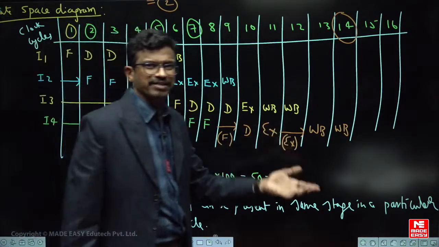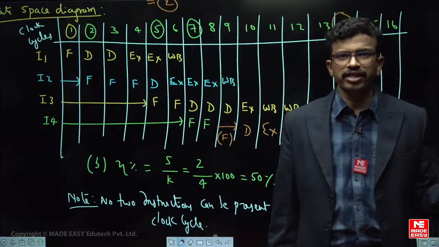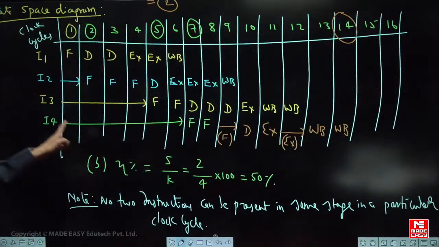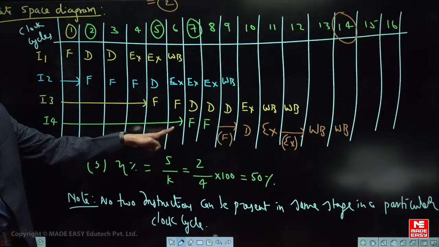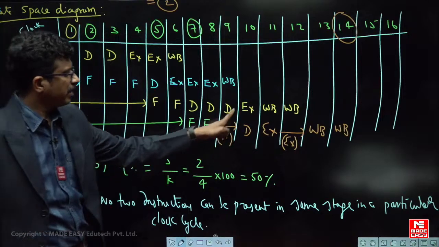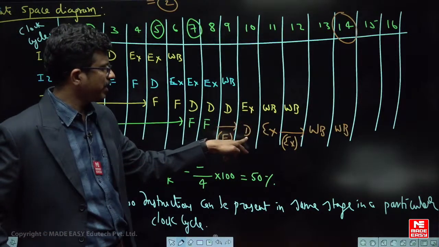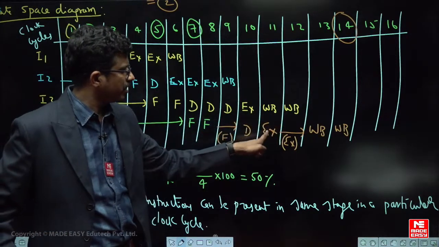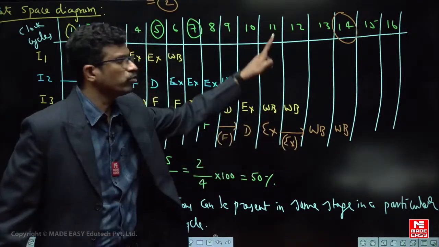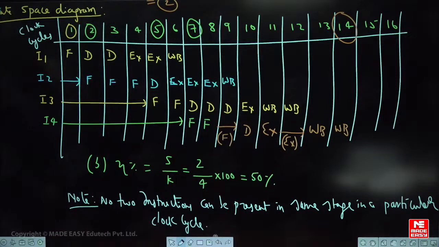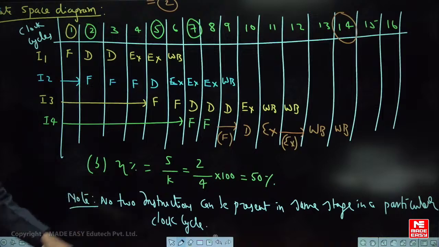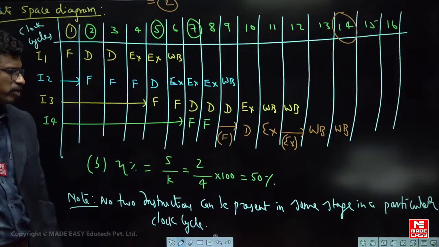So for a non-pipeline CPU, until one instruction is completely finished it cannot go for the next instruction. But in a pipeline this is called overlapped execution. Did you understand why it got delayed here? Because the decode stage was busy here, it has to be delayed in the fetch stage. Here the write back stage was busy, so it is still present in the execute stage, even though there is only one clock cycle. Like this you will get different types of questions. This is a slightly lengthy question but easy to solve. So the percentage efficiency is 50%, so 1/2 is 50.